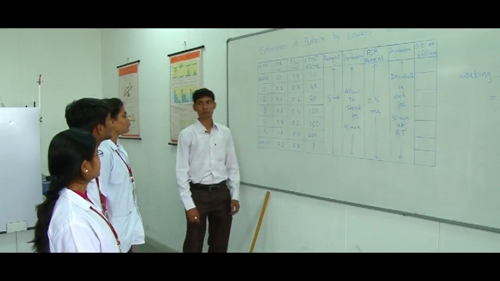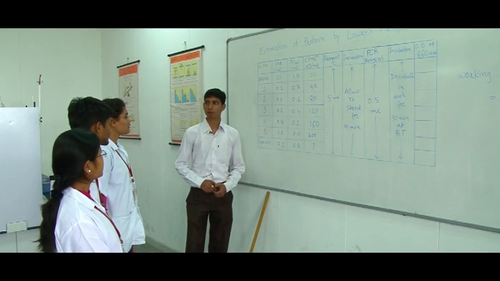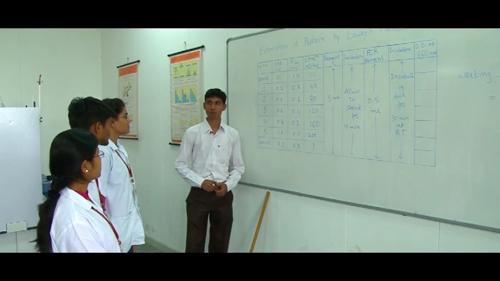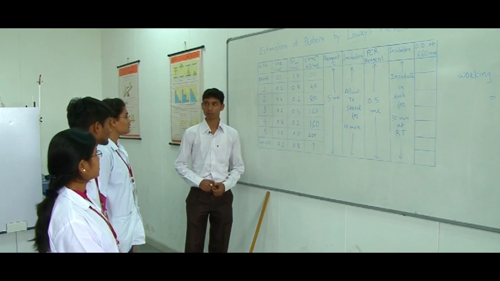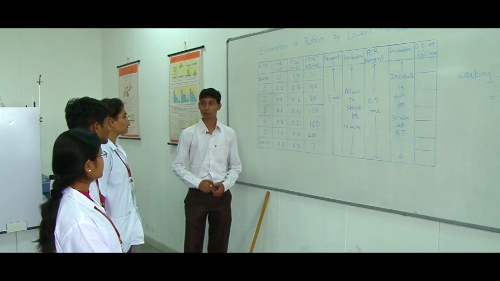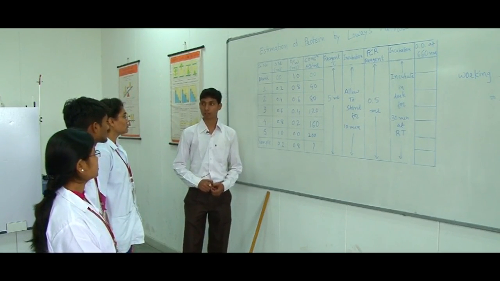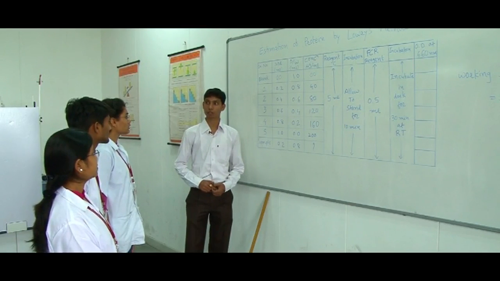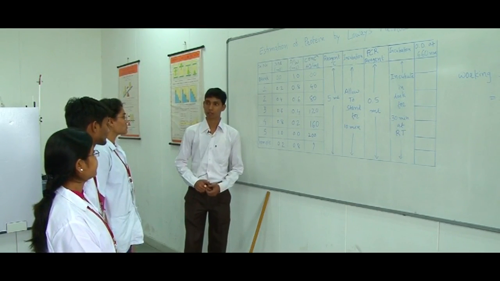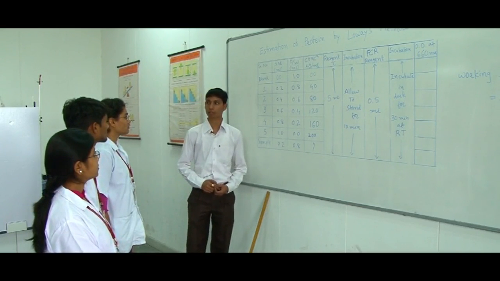Now we will see how protein can be quantitatively analyzed. Protein is one of the most important biomolecules in biochemistry because some proteins act as enzymes. Enzymatic assay is very important in biochemistry. Some hormones are proteins. Some amino acids act as neurotransmitters, just like glycine. So proteins are very important, and we can quantitatively analyze the proteins in our sample.